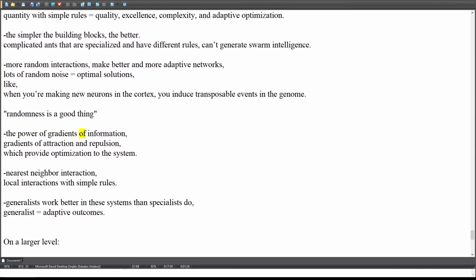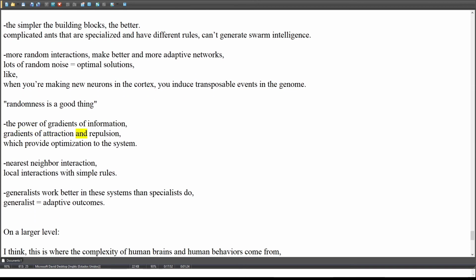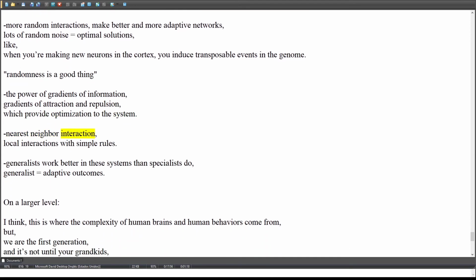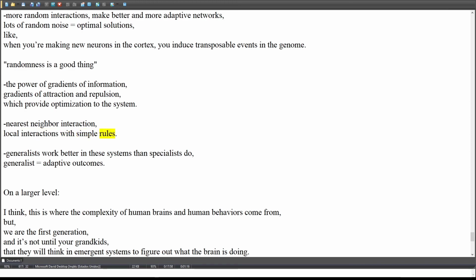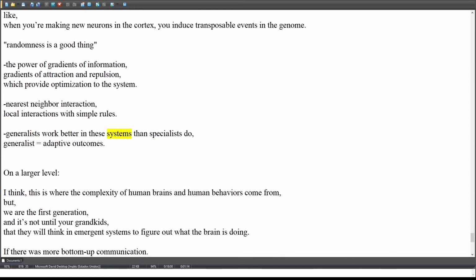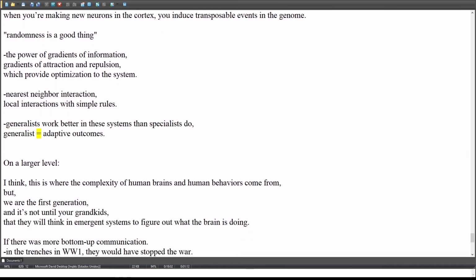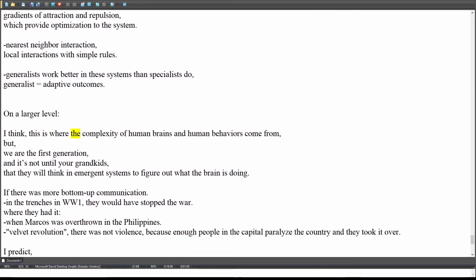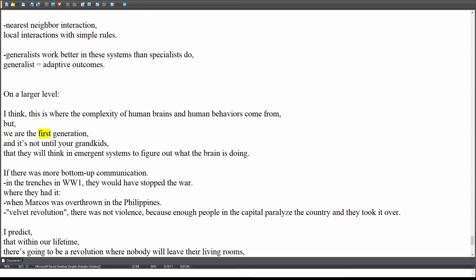The power of gradients of information. Gradients of attraction and repulsion, which provide optimization to the system. Nearest neighbor interaction. Local interactions with simple rules. Generalists work better in these systems than specialists do. Generalist equals adaptive outcomes. On a larger level, I think this is where the complexity of human brains and human behaviors comes from. But we are the first generation.